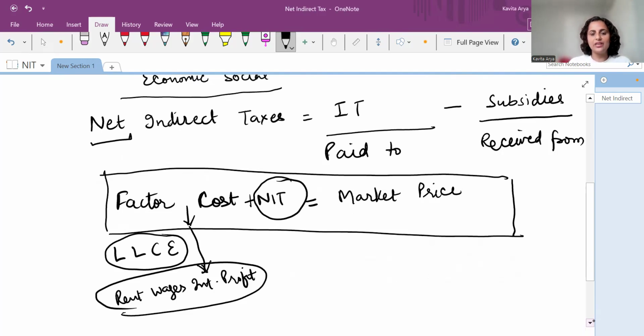So to the factor cost we add IT and subtract subsidy, and that would be the market price of the commodity. Market price means the price at which something is sold in the market, and it is very much legal now. Otherwise, if you are selling it at factor cost, it means you are evading the taxes.